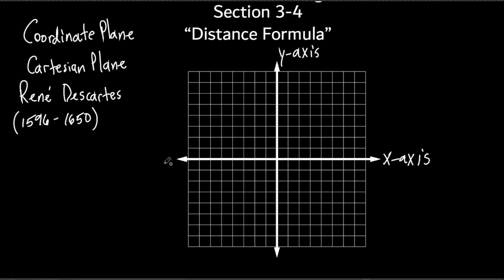All right, so x is horizontal and the y is vertical. You didn't learn it. Well, you think you learned it, but a lot of people didn't. So it's good to review. All right, so this is an x-axis, this is a y-axis.